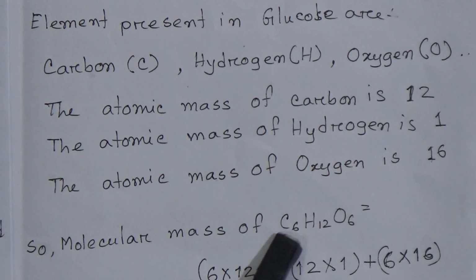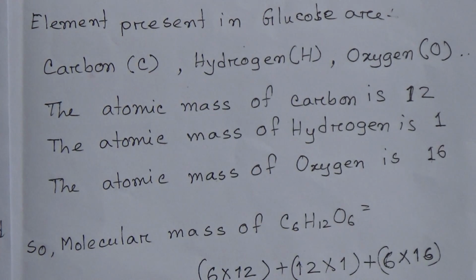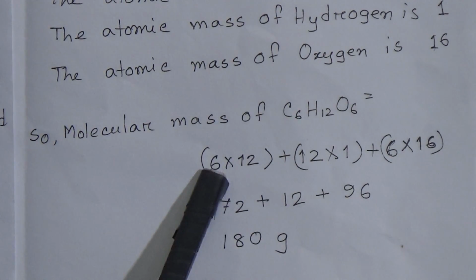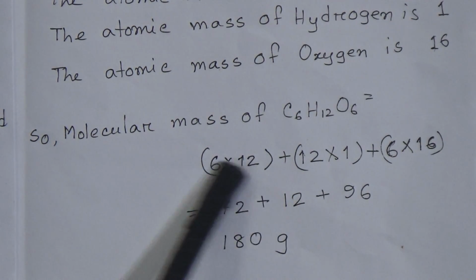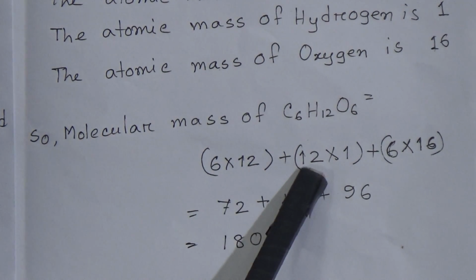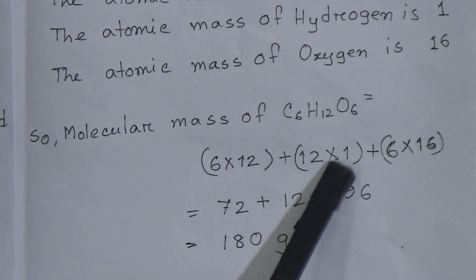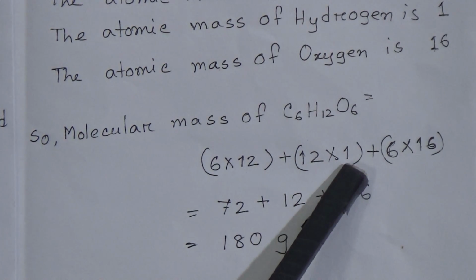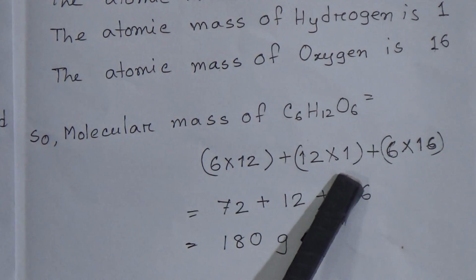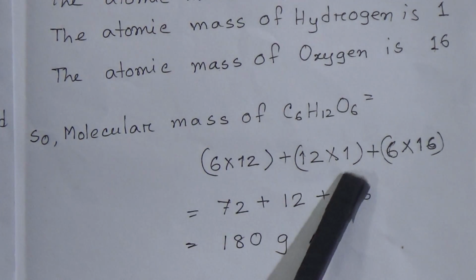So the molecular mass of glucose is equal to, here in glucose 6 atoms of carbon are present, so 6 multiplied by 12 because carbon's atomic mass is 12, plus there are 12 atoms of hydrogen, 12 multiplied by hydrogen's atomic mass. We know the atomic mass of hydrogen is 1.008, but in your book it is written as an integer, that is 1.